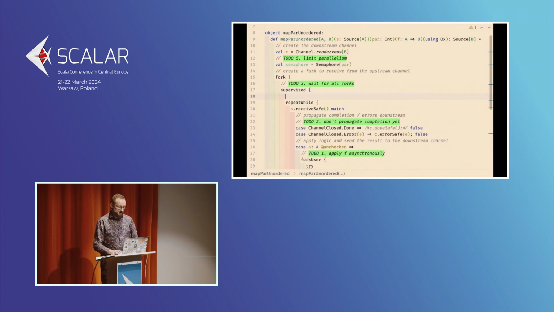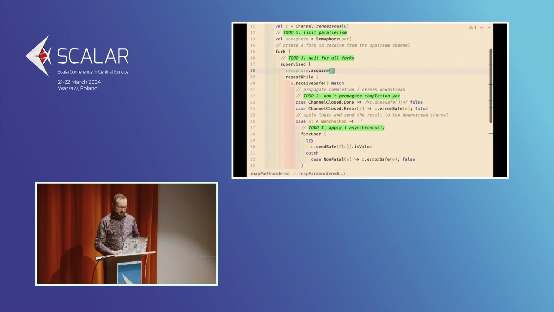And we need to do two things now. First of all, we need to acquire the semaphore, or decrease the value. So we are going to do semaphore acquire here before we receive another value. And then we also need to release the semaphore so that we are giving back the capacity to process data.